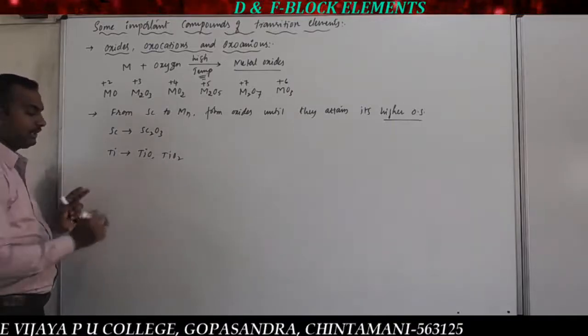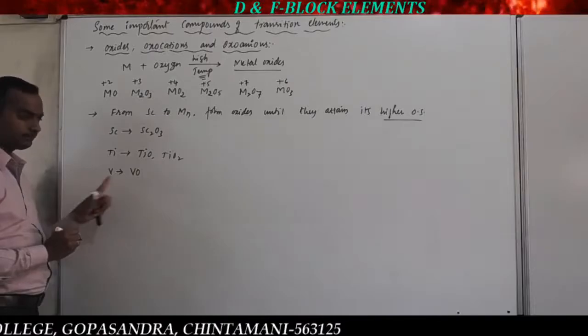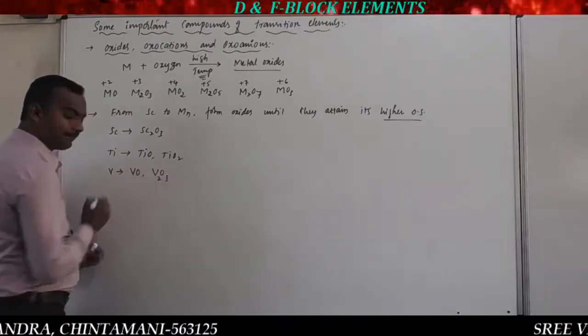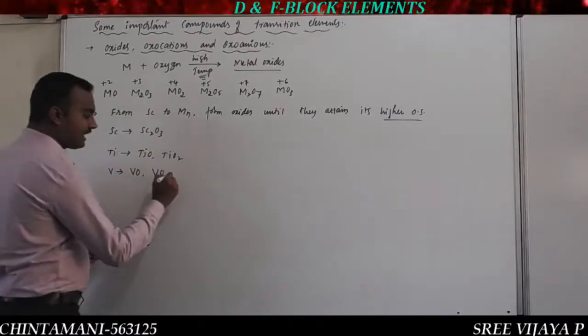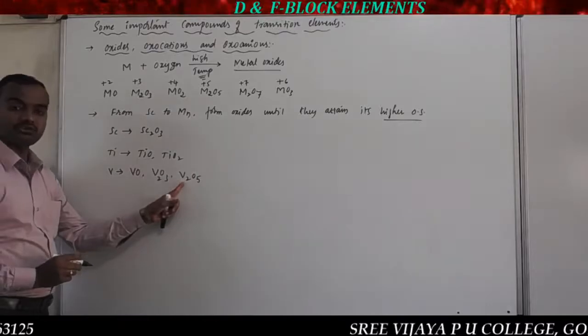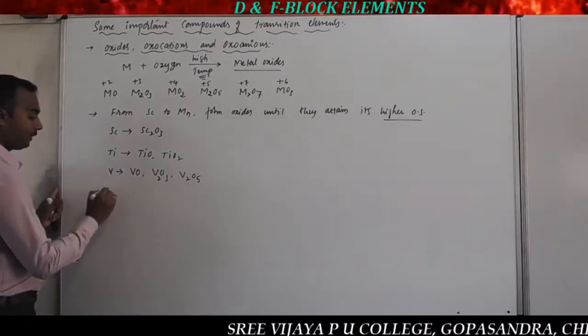Highest is +4. So let me take vanadium. Vanadium shows the oxides VO with +2 oxidation state, V2O3 with +3 oxidation state, and V2O5, vanadium pentoxide, with +5 oxidation state. Remember, vanadium has the highest oxidation state of +5.